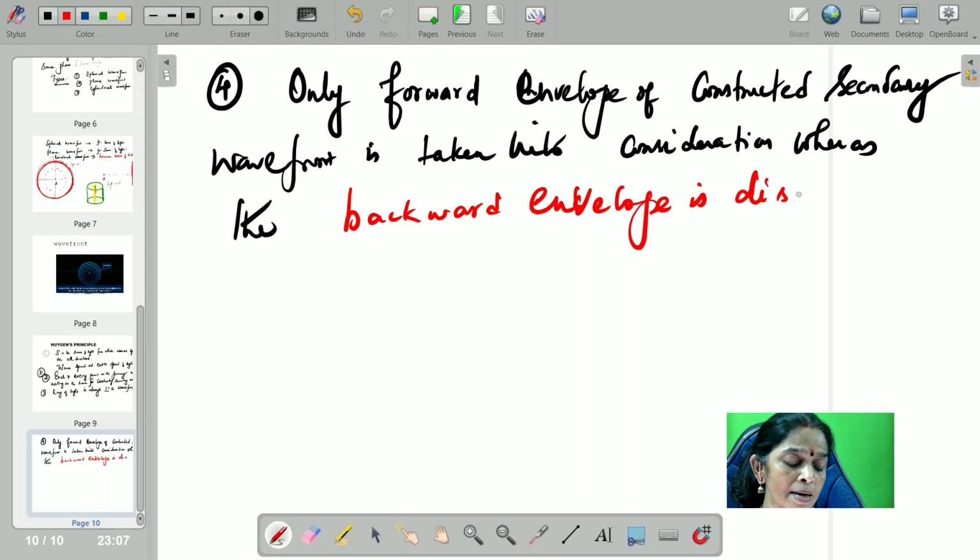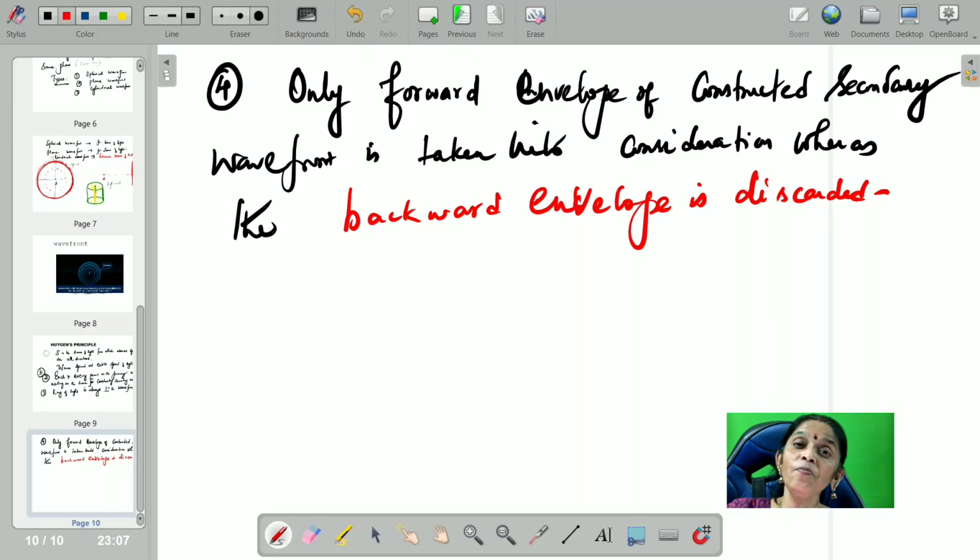Is there any reason? Yes. We know that light always comes from the sun. Can you make this light go back to the sun? Light comes from the sun to us. So light always flows in the forward direction. Can it come back again to the sun?